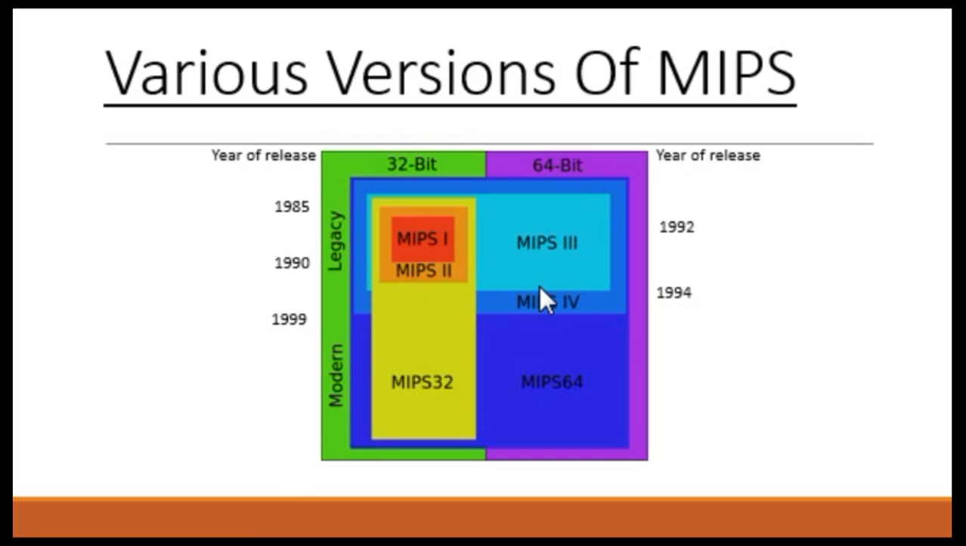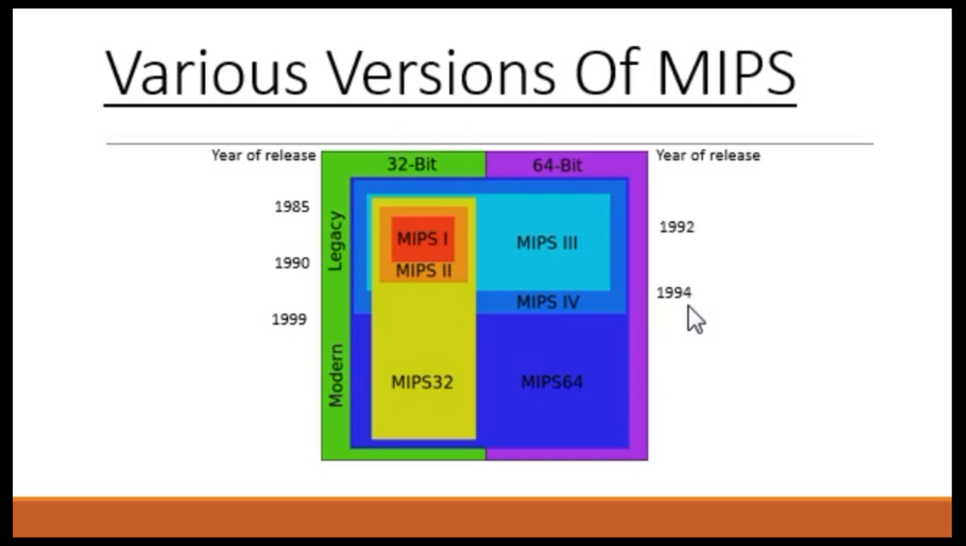MIPS 3 was introduced in 1992 in the R4000. MIPS 4 is the fourth version of the architecture. It is a superset of MIPS 3 and it is compatible with all existing versions of MIPS. The first implementation of MIPS 4 was with the R8000, which was introduced in 1994.